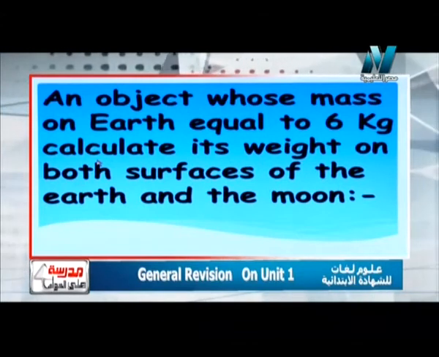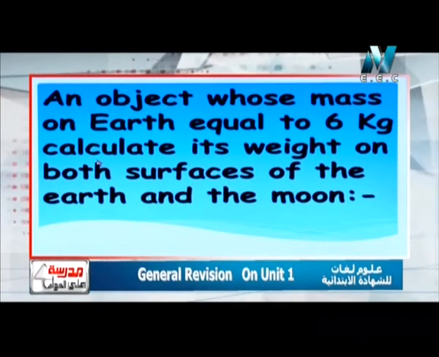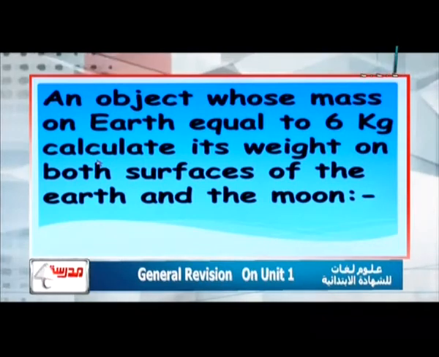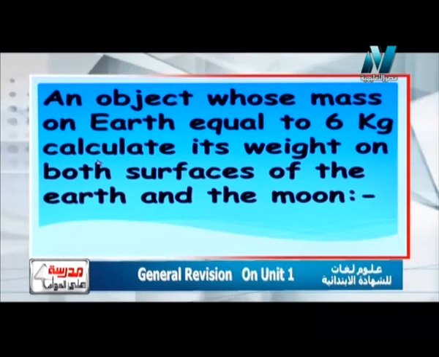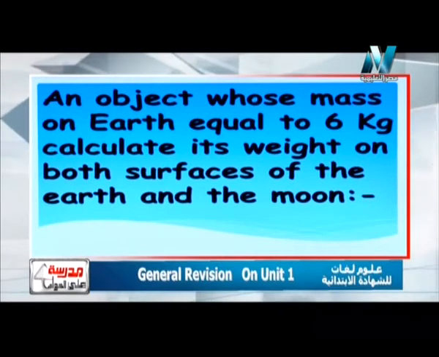Another question, I think this question is a problem. An object whose mass on Earth equals 6 kilogram. Calculate its weight on both surfaces, on the Earth and on the Moon. I have explained before, when I find a problem of mass and weight, I have two secret rules, two very important laws, or two secret triangles, that give me everything about mass and weight on the Earth and on the Moon. I will remind you with these two secret laws. Remember them together. The first law is like that.